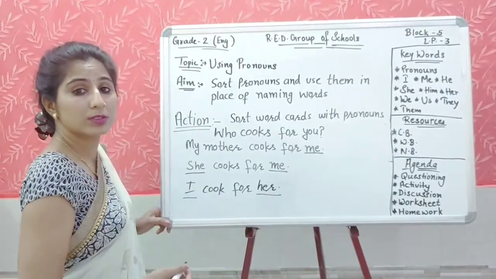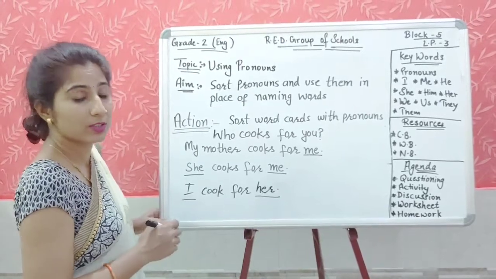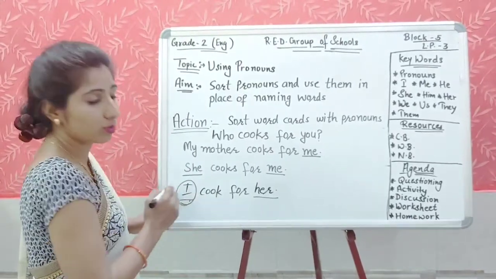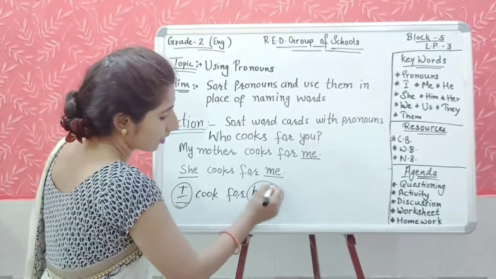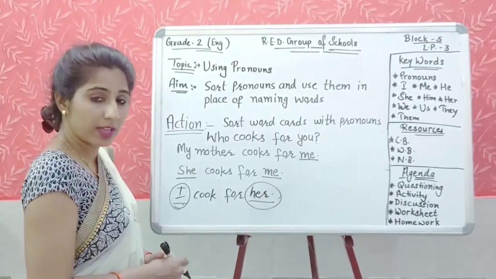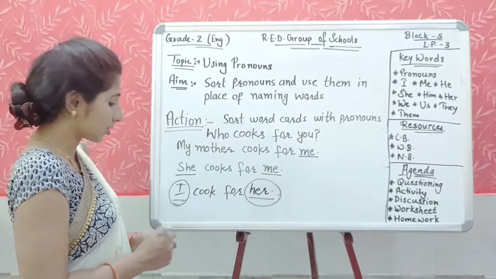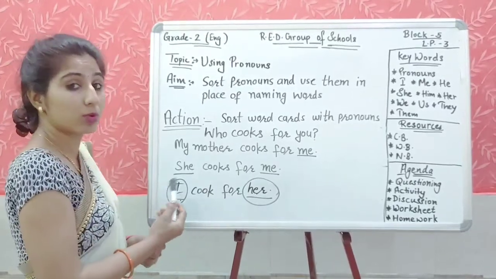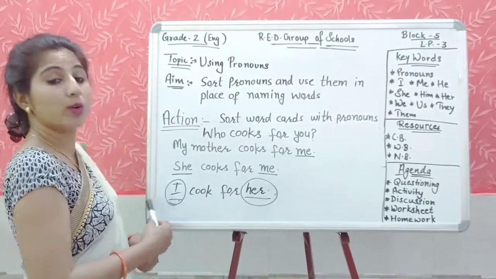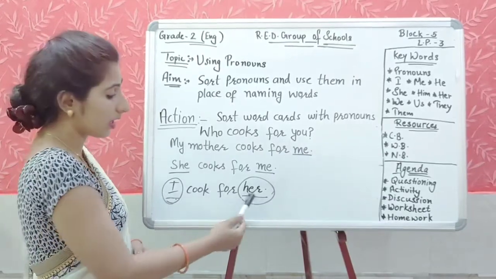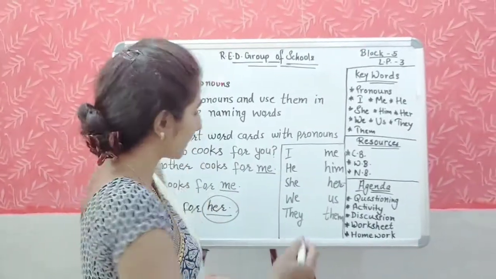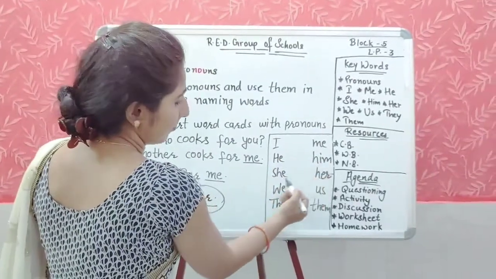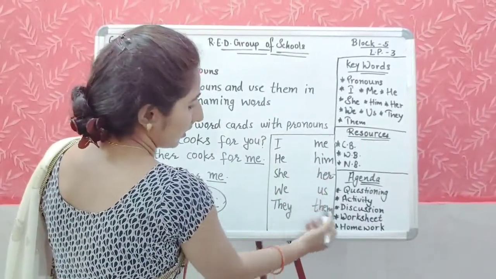Now, who is doing the action? I. Here I is doing the action. And who is receiving the action? Her. Her is receiving the action here. Means action को करने वाला कौन है यहाँ? काम को कौन कर रहा है? I. And who is receiving? और किसको मिल रहा है? Her. As we have sorted the words like this: I, me, he, him, she, her, we, us, they, them.